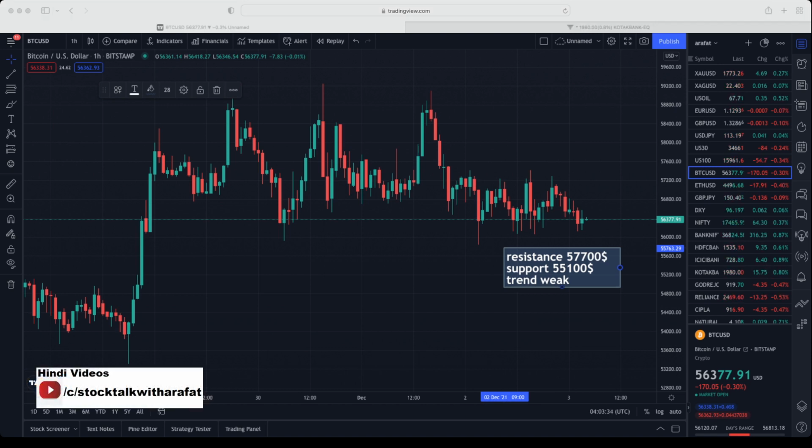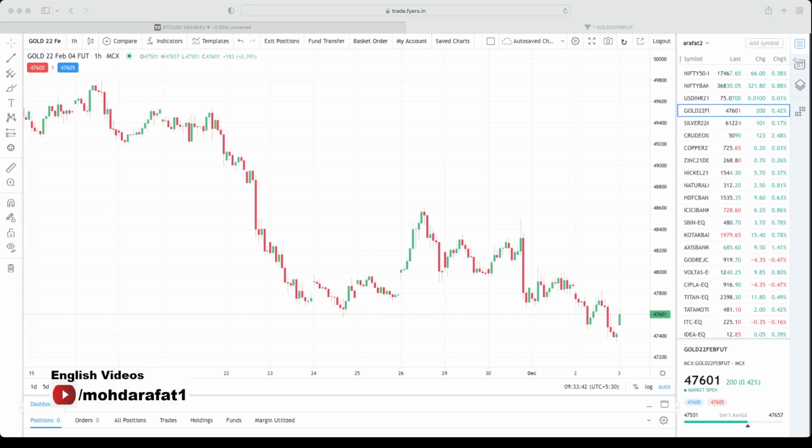So let's move on to MCX levels. This is MCX. Currently gold prices are trading 47,600. Interestingly, gold prices are getting a boost from USD INR. So make sure you factor that in if you are looking to trade. I will give these MCX levels right now in video, and I will also refresh these levels around 5 p.m. when USD INR will be closing.